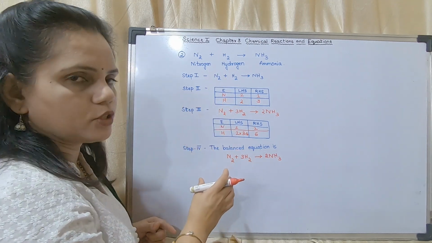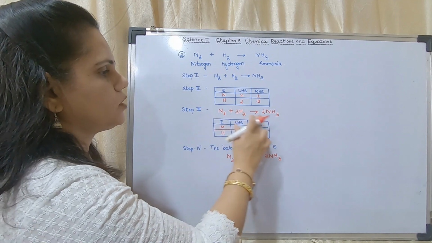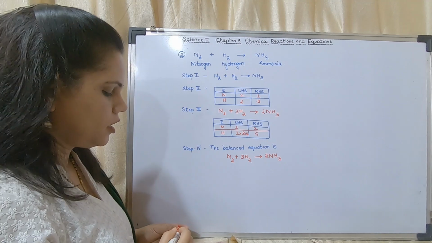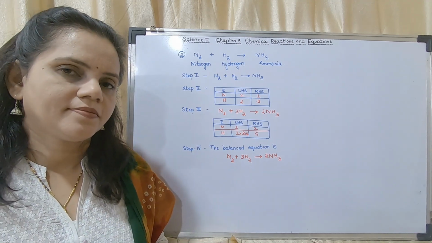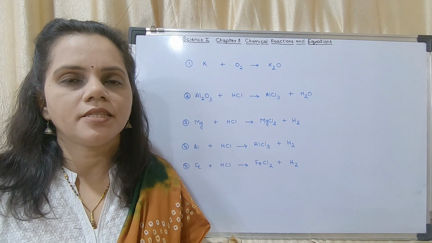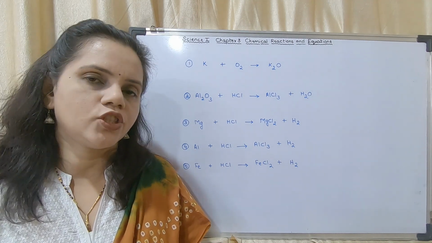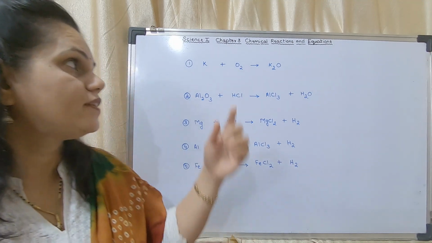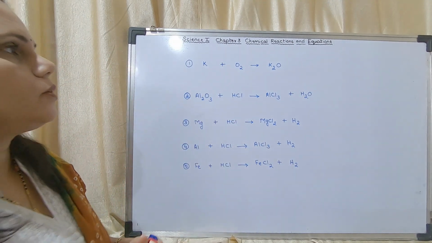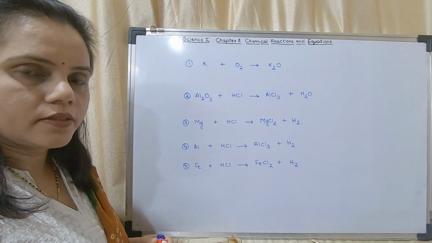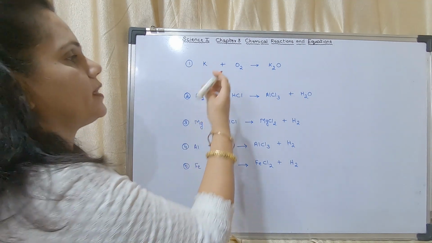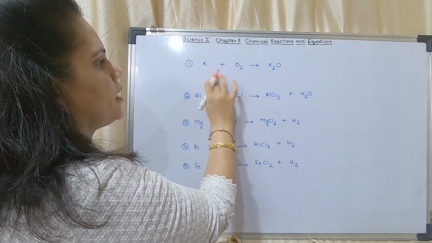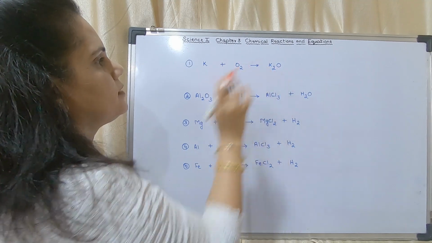At the very least, you should be able to write this much. You can do the calculations in one part itself. Okay, have you understood? Now you may write this also. Okay, so these are some of the examples we are going to solve now with a very short method by just putting the numbers. If this is the question given, you have to write the equation again with a pencil, that is K plus O2 gives K2O.